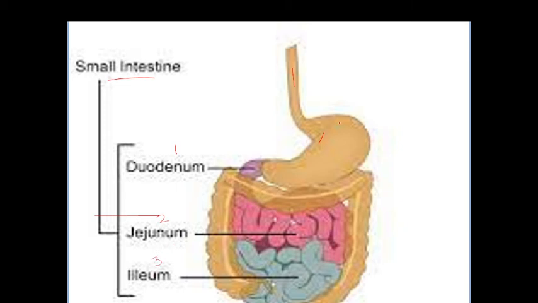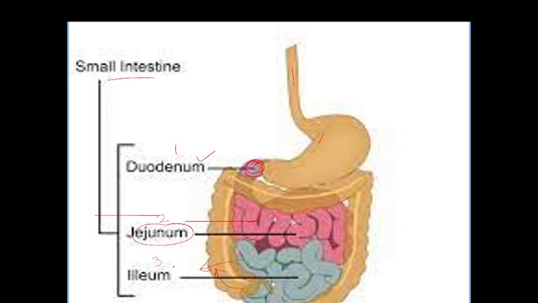Now, the part of the small intestine which starts just after the stomach, this part is called duodenum, and this is the smallest part of the small intestine. Then this pinkish color shows the jejunum, and this grey color shows the ileum. And after the ileum, the large intestine starts.